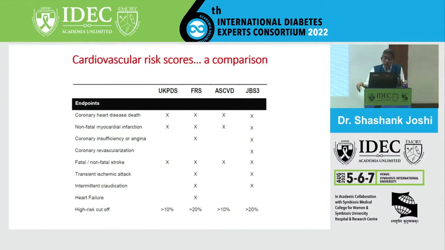The high-risk cutoff changes. UKPDS was more than 10%, Framingham was more than 20%, the atherosclerotic cardiovascular risk engine was more than 10%, JBS3 was more than 20%. And the endpoints included cardiovascular death, non-fatal MI, angina, revascularization, fatal and non-fatal stroke, TIA, intermittent claudication and heart failure.